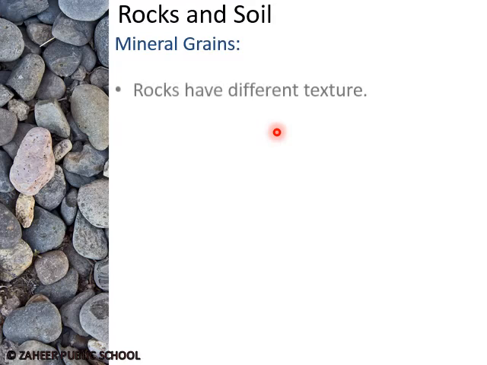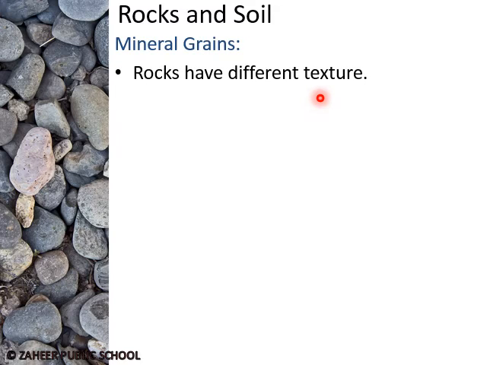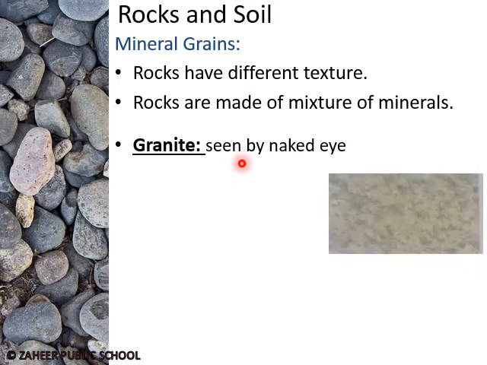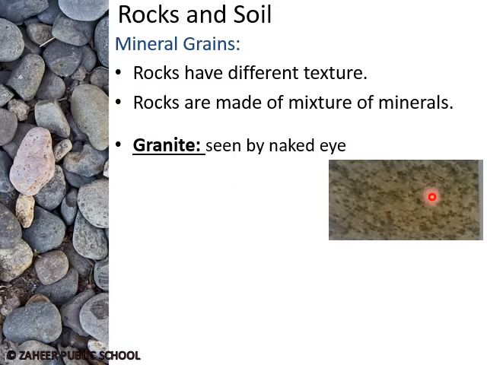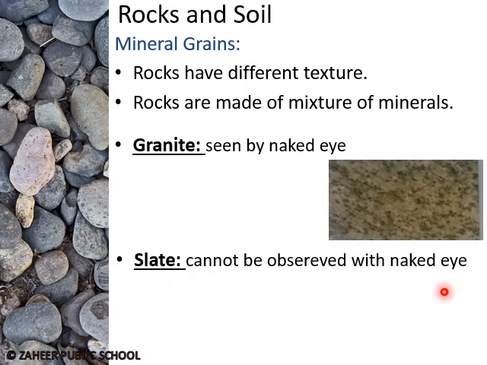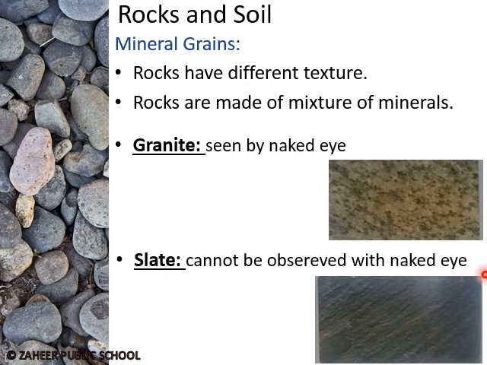Mineral grains. Rocks have different colors and textures, and they are made up of mixtures of mineral grains. Granite. Here is the picture of the granite. The large crystal grains of granite can be seen easily by the naked eye. Another example of rock mineral grains is slate. Here's a picture of the slate. The fine grains of the slate cannot be easily observed by the naked eye.